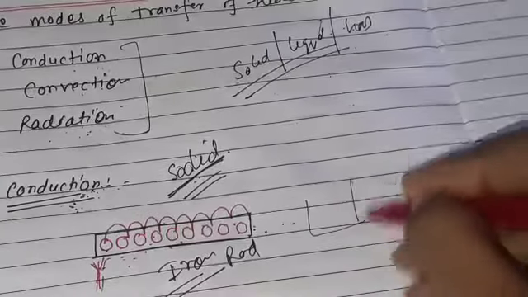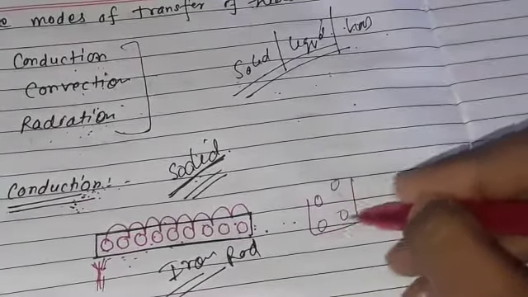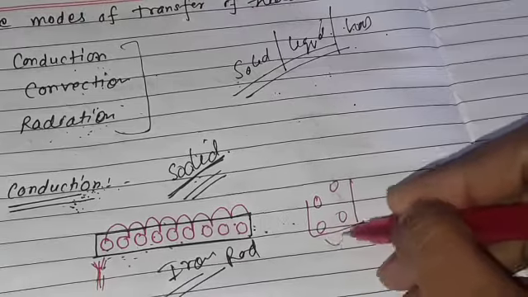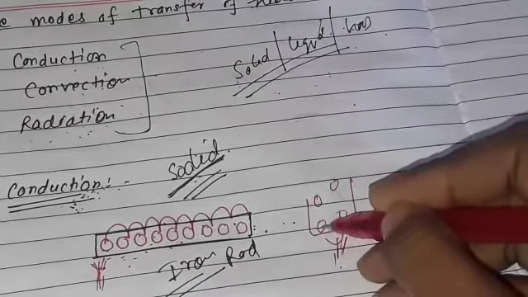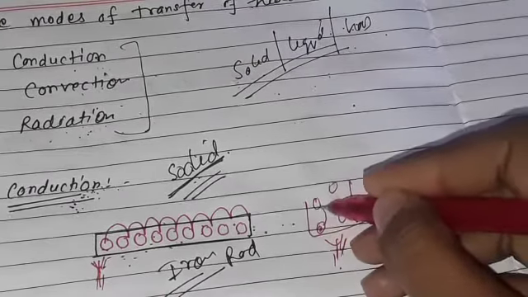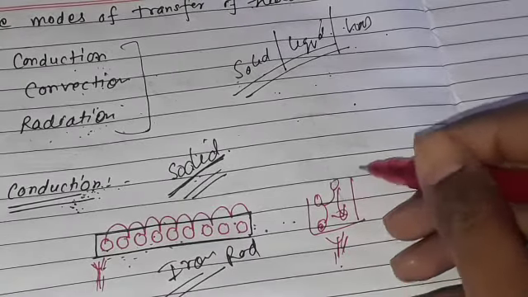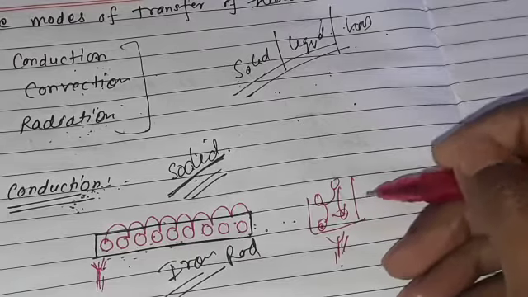If I am talking about, suppose, liquid, liquid does not have a specific molecular structure, and if I give heat to this, molecule to molecule heat transfer is very difficult, or maybe it happens but in a very small manner.